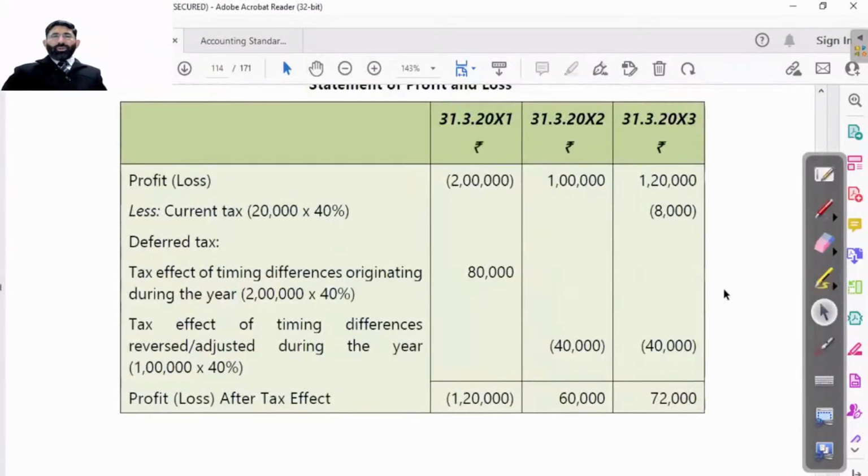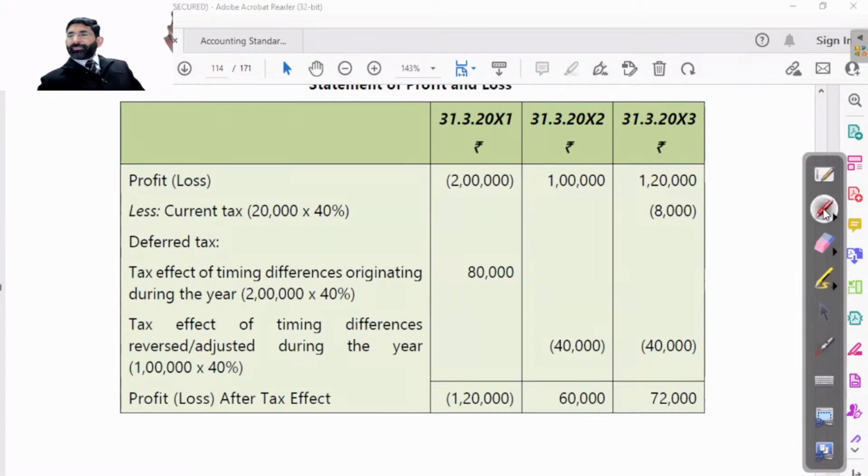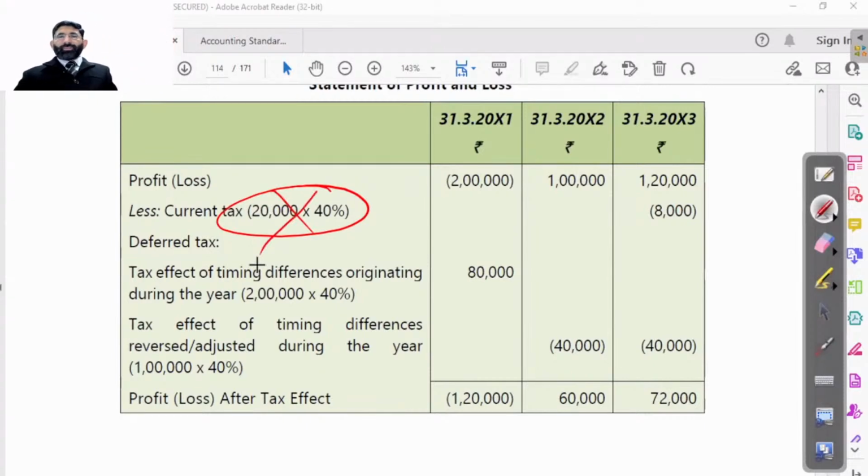So this is just a calculation of profit after tax, because after adjusting all that, whatever is left is shown here. Nothing else is here. For 20,000 current tax, okay, this is 20,000. Very good. This is not to be done in this way. This is to be done in this way.